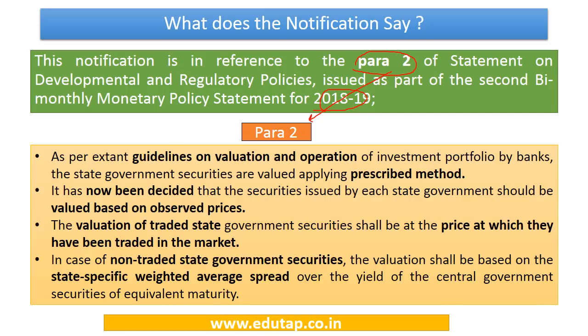This para 2 says that as per the guidelines on the valuation and operation of investment portfolio by the banks, the state government securities are valued applying the prescribed method. When we value the different kinds of securities issued by different institutions and procured by the banks, we have to follow a prescribed method for valuing those securities as on the balance sheet date, the date when we are finalizing the accounts of these banks. Now it has been decided that securities issued by each state government should be valued based on observed prices. So there is going to be some change in the valuation of these securities.